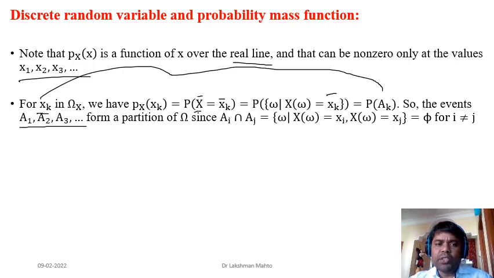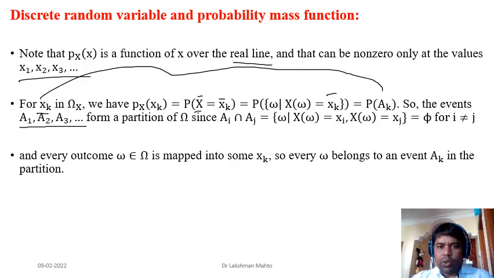So simply, I would like to say that the definition of a discrete random variable brings a partition in the sample space. One, you have already seen that any two Ai happen to be mutually disjoint, and second, every element of the outcome definitely maps to some xk. So it is also bringing exhaustiveness. That means if you take the union of A1, A2 up to An, you get your sample space.